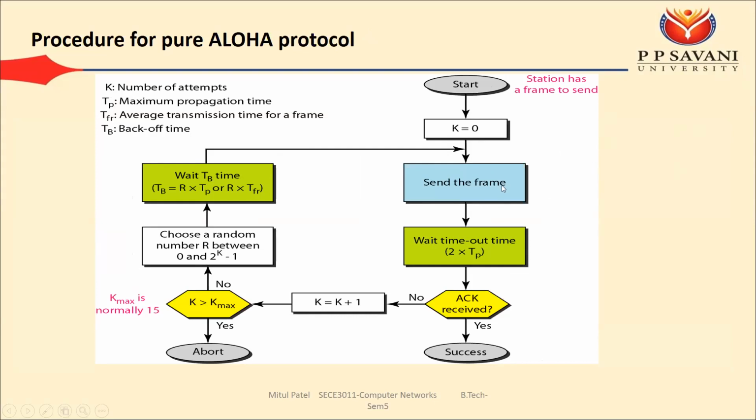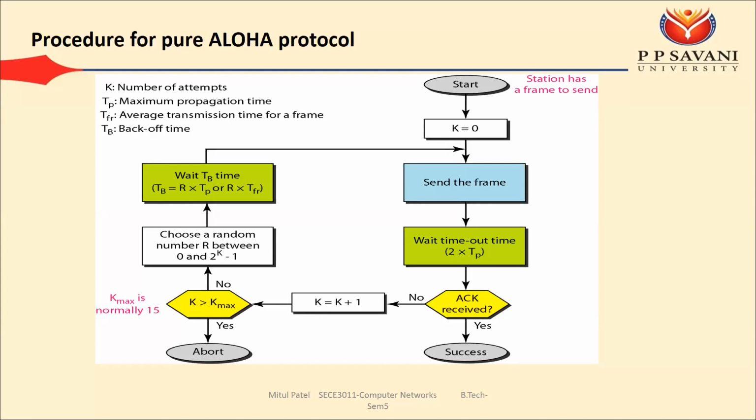Okay, suppose જો તમારી frame collide થાય, તમારી frame નું collision થાય તો you need to send that frame again. Okay, if there is a collision in the frame, then the frame is corrupted. If the frame is corrupted, sender has to retransmit that frame again. Okay, but તમારું collision થયા જ કરતું હોય, then at some point you have to stop. Okay, suppose આપણે first attemptમાં frame મોકલી તો એનું collision થઈ ગયું, and so you have got the acknowledgement that the frame is not correctly received. Okay, then you have sent the frame in the second attempt. Okay, you have not got the acknowledgement. Okay, so again you have sent the frame.